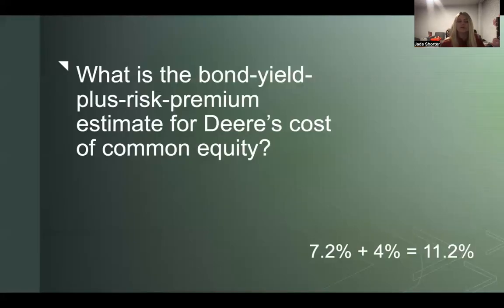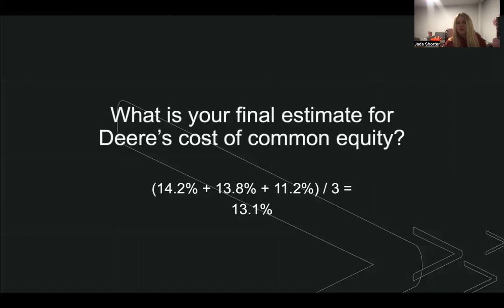From there, we also have to calculate the bond yield risk premium estimate for Deary's cost of common equity. To calculate that, we take 7.2 plus 4%, and we get 11.2%. So my final estimate for Deary's cost of common equity, we would take those three numbers, 14.2, 13.8, and 11.2, and divide all of those by 3, which gives us 13.12.